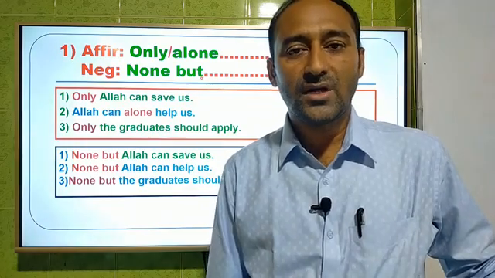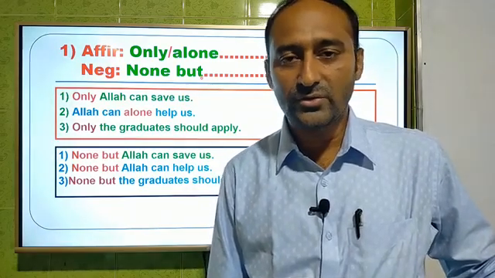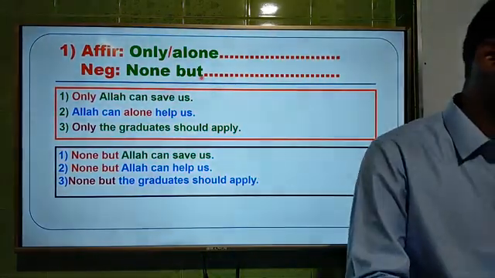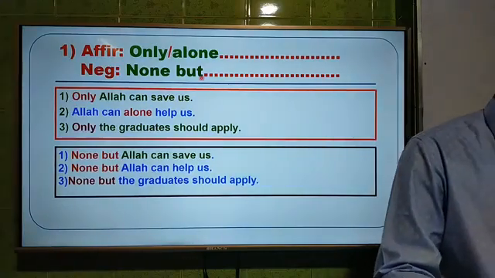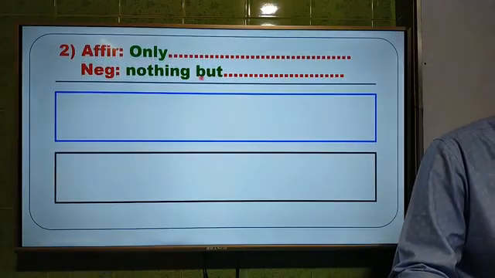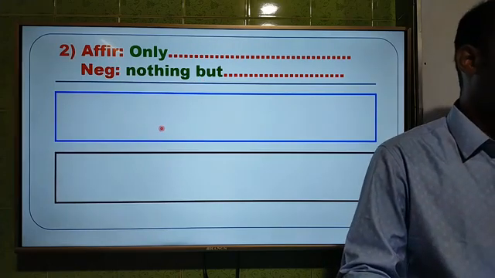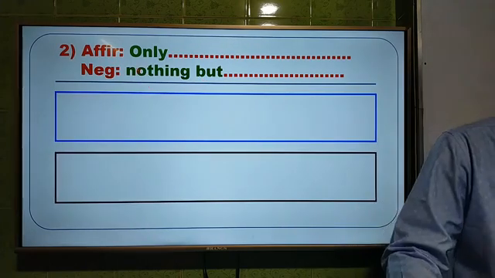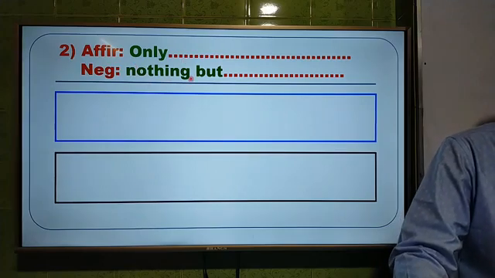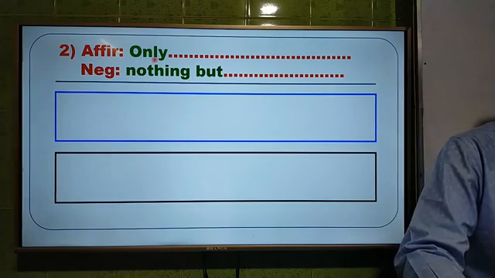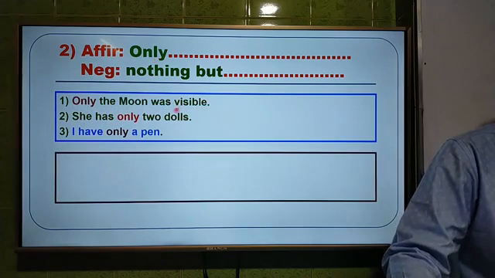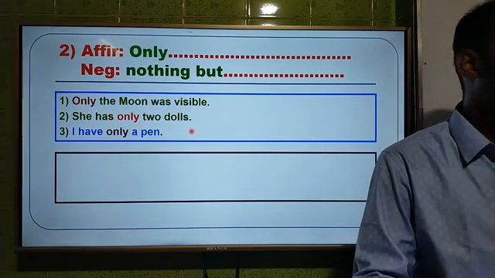So dear students, I am going to the second rule. The second rule is again with only. We have to use nothing but instead of only. There are 3 questions again. Only the moon was visible.